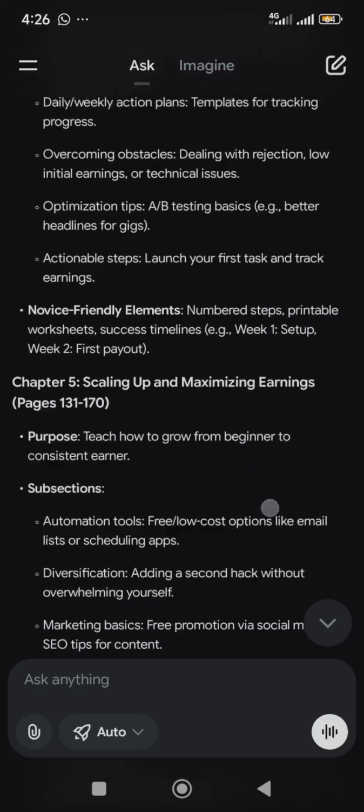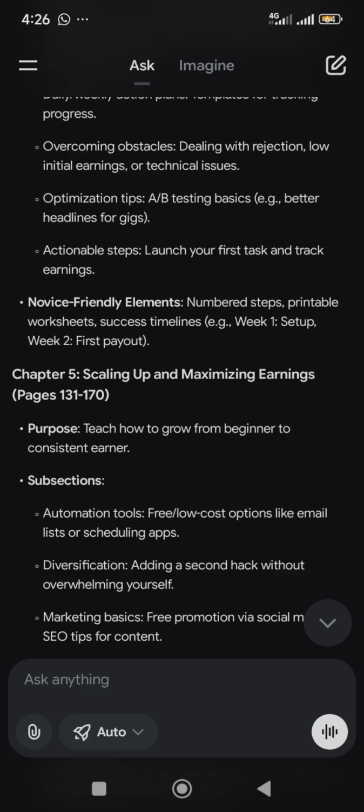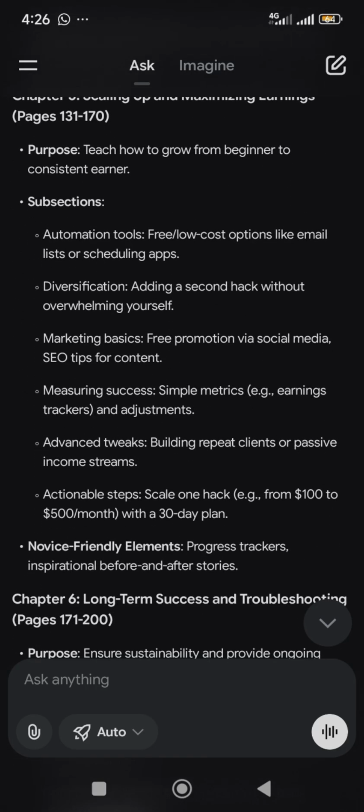Right, okay. Chapter 5, Scaling Up. Okay, so this is it.